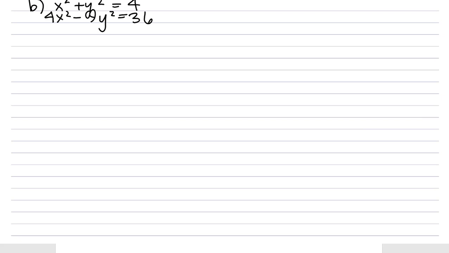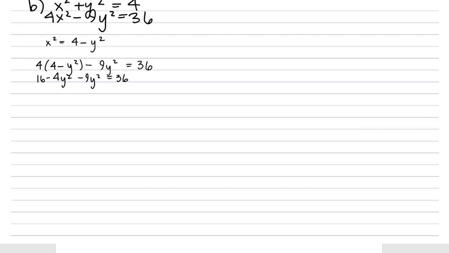We'll use substitution again. We know that x squared equals 4 minus y squared. And we can go ahead and substitute into our second equation our value for x squared. We get 4 times 4 minus y squared minus 9y squared equals 36. So 16 minus 4y squared minus 9y squared equals 36.